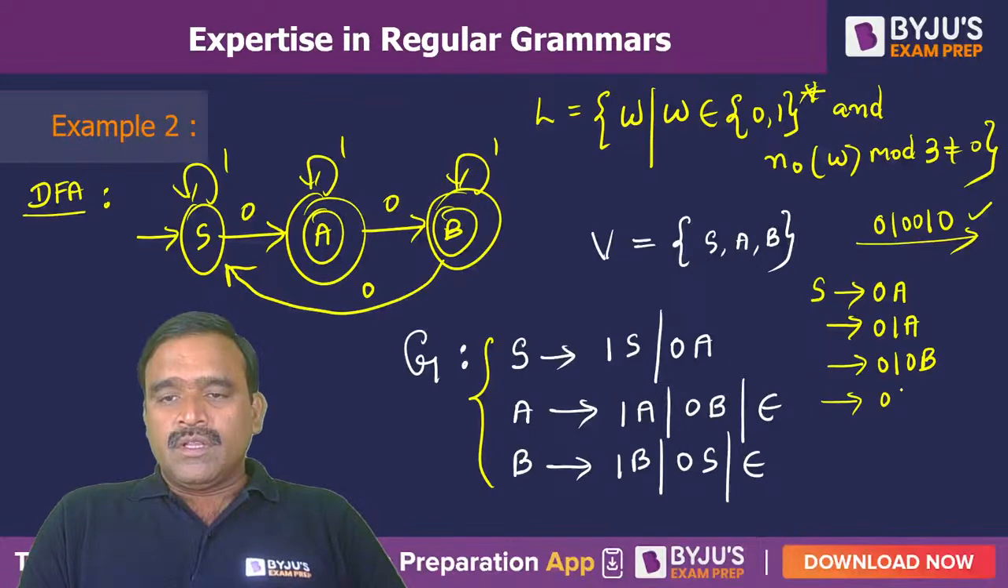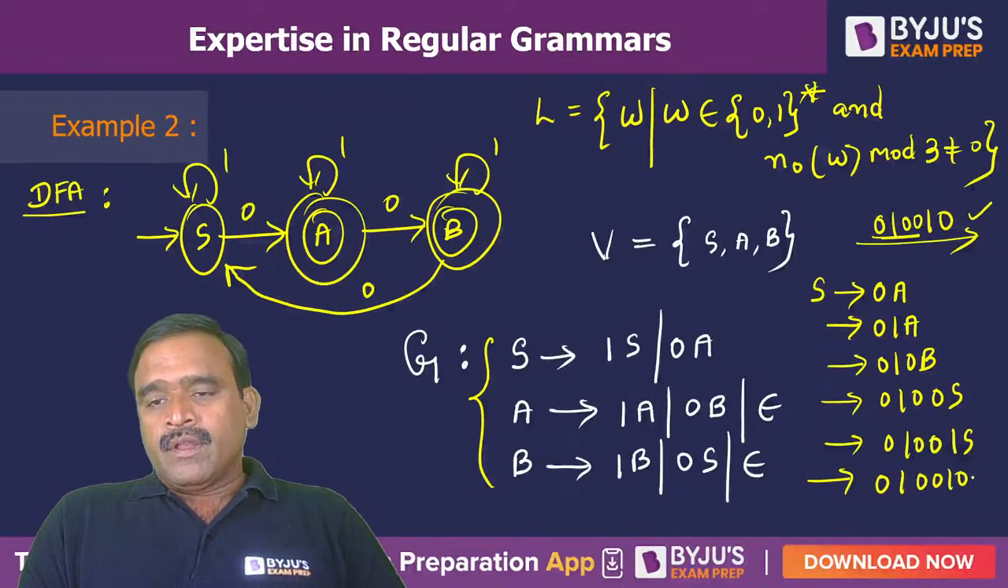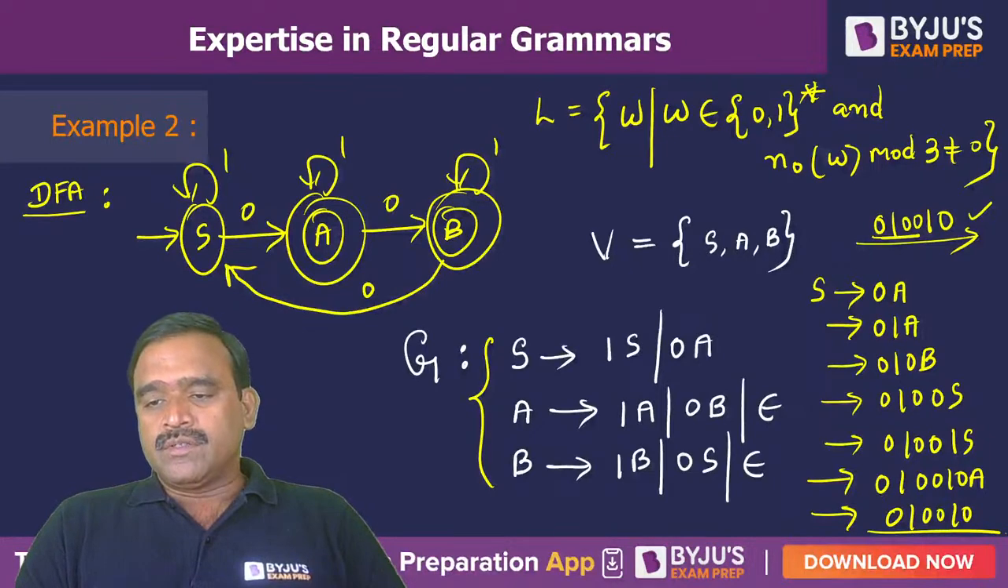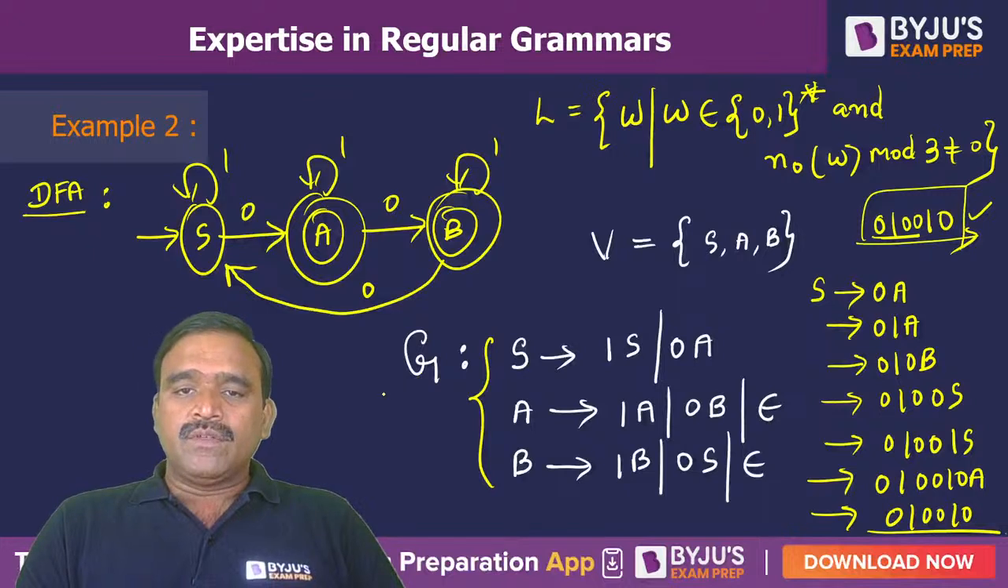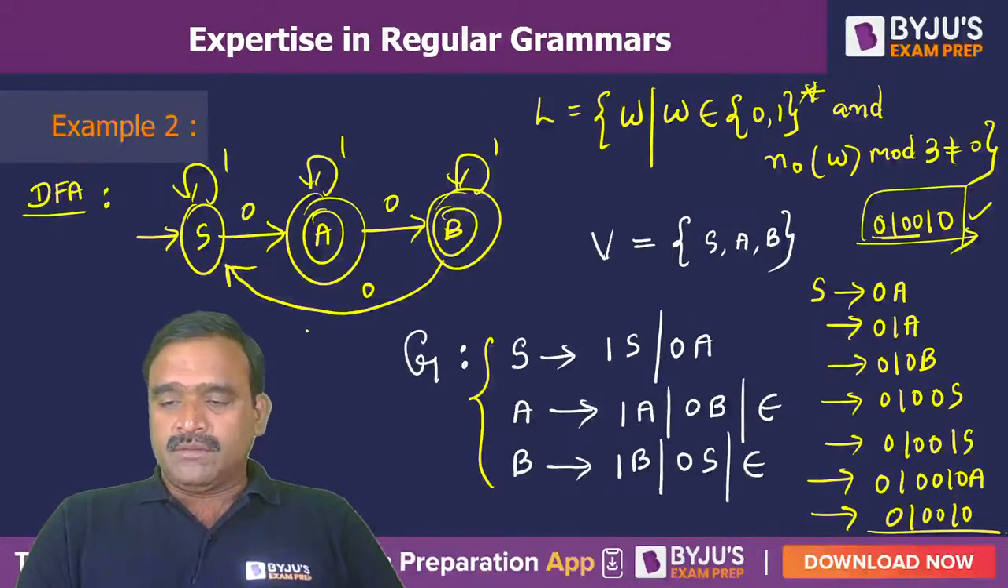Again we want 0 in place of B, which means you have to take 0S. Now 0100 has come, and we want 1 0, so in place of S we can take 1S, and again in place of S we can take 0A because the last 0 is required, and A provides epsilon. So we can write 010010, with A as epsilon. Finally it is generated because the number of zeros is not a multiple of 3; 4 is not a multiple of 3. Like that we can derive the strings.